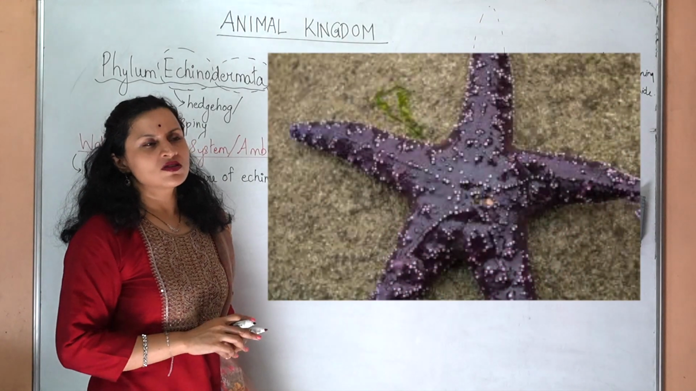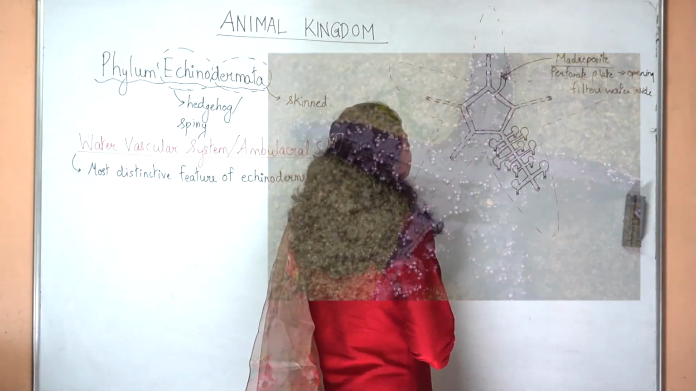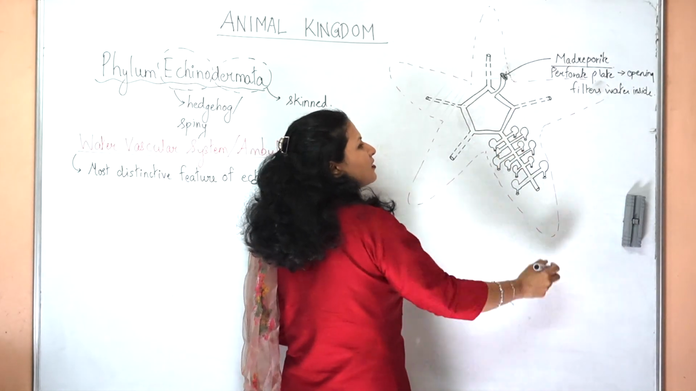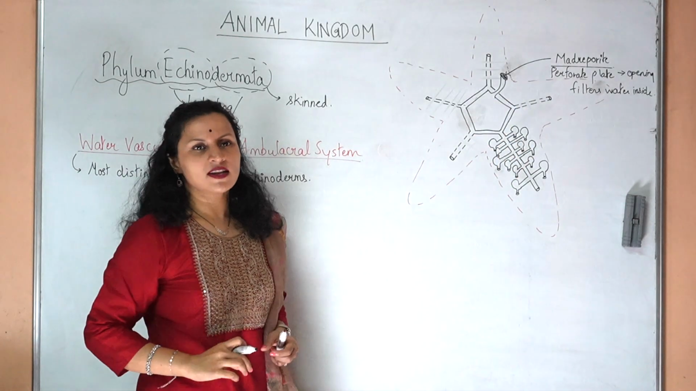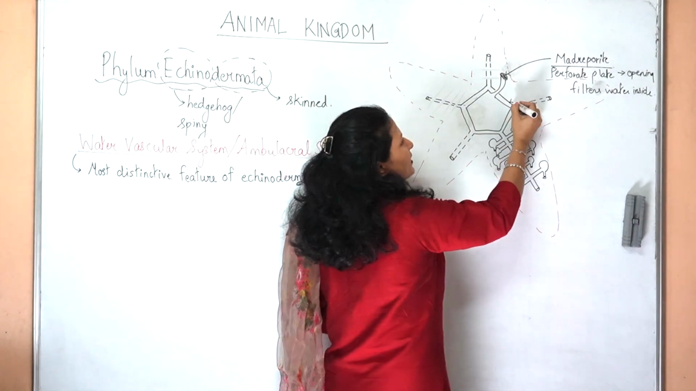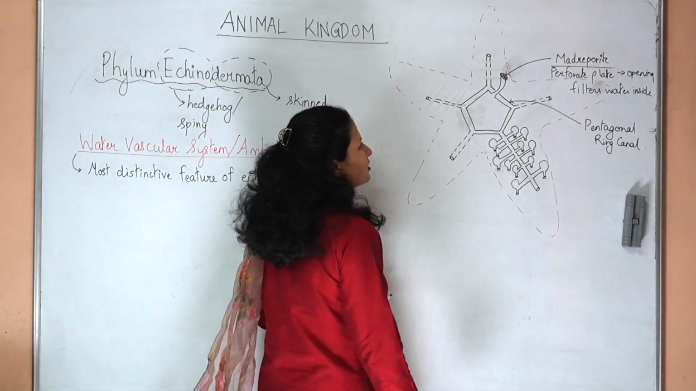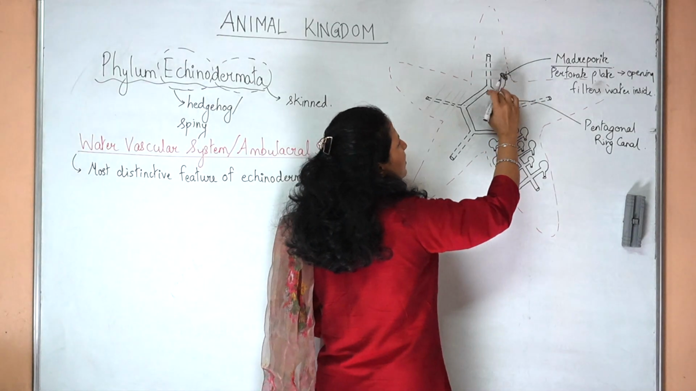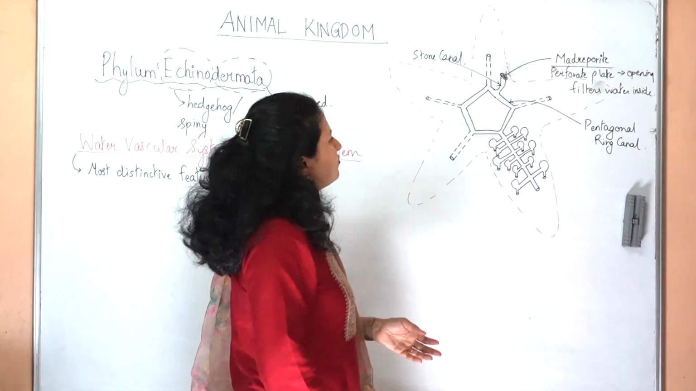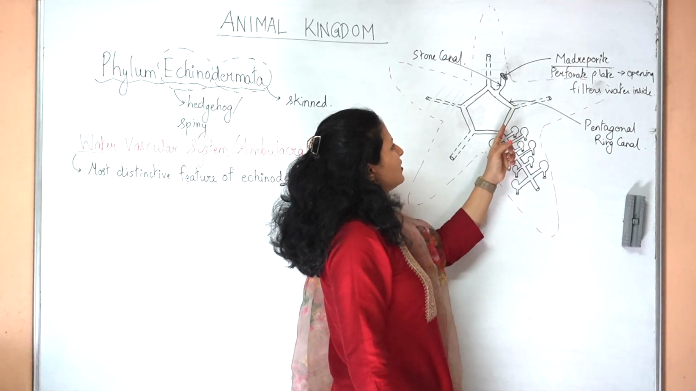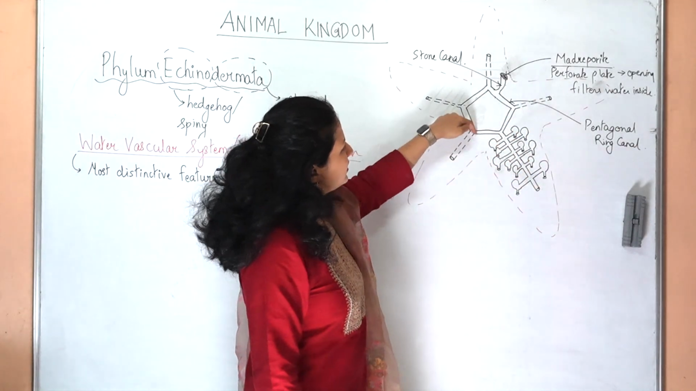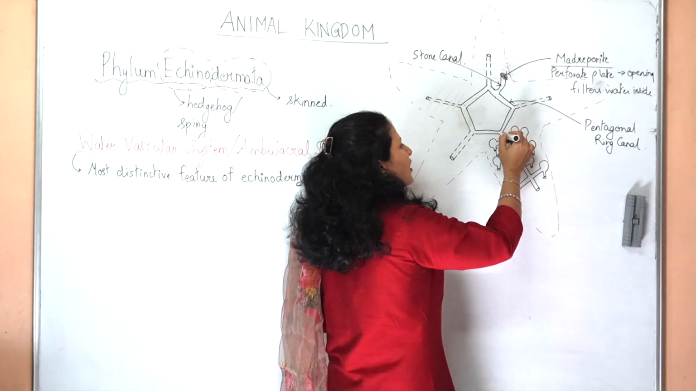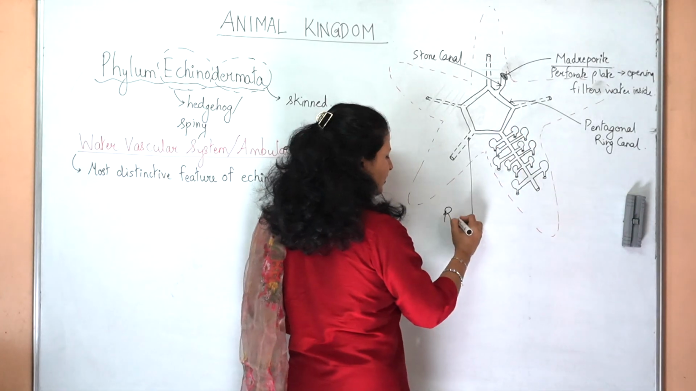Look at this starfish, spot the madreporite on it. This madreporite leads inside and joins a pentagonal, ring-like structure, which is also a canal. This is called the ring canal, pentagonal in shape. The small tube between the madreporite and the pentagonal ring canal is called the stone canal. From the ring canal, five canals lead into each of the arms. These are called the radial canals.